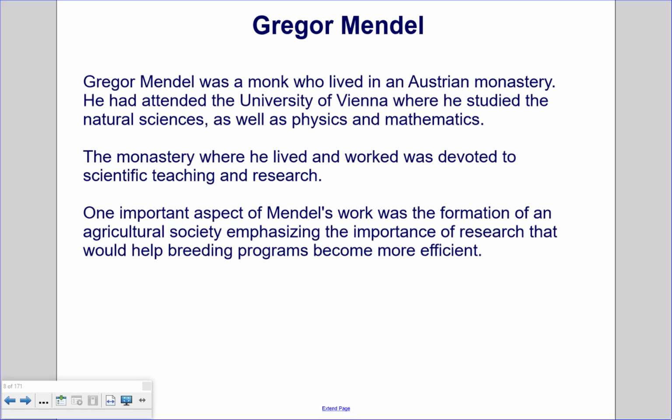Gregor Mendel. Gregor Mendel was a monk who lived in an Austrian monastery. He had attended the University of Vienna, where he studied the natural sciences, as well as physics and mathematics. The monastery where he lived and worked was devoted to scientific teaching and research. In fact, a lot of the monks would go teach at the local school. One important aspect of Mendel's work was the formation of an agricultural society, emphasizing the importance of research that would help breeding programs become more efficient.